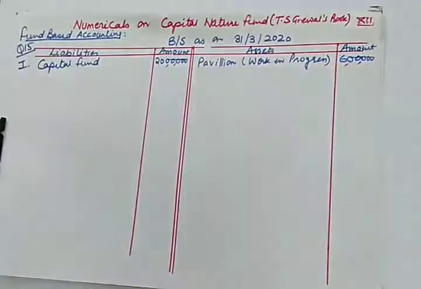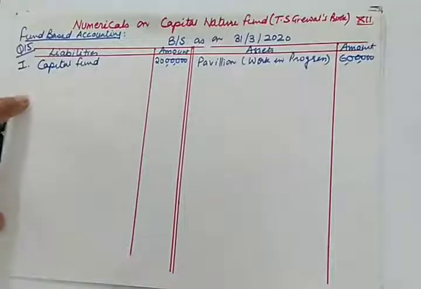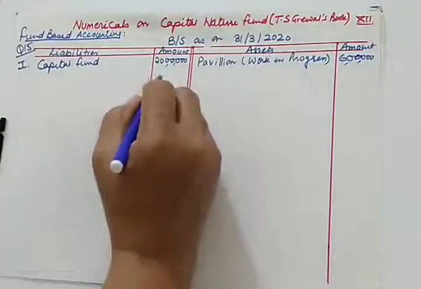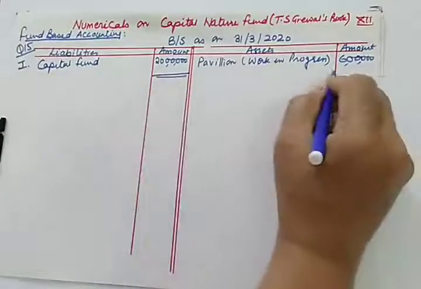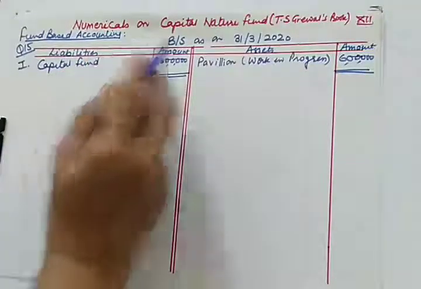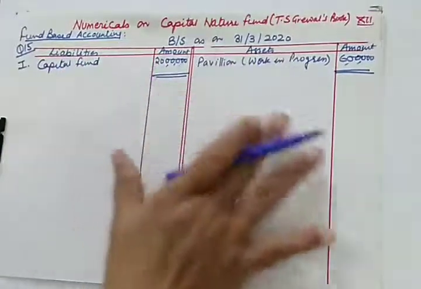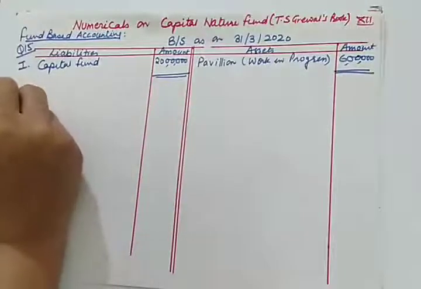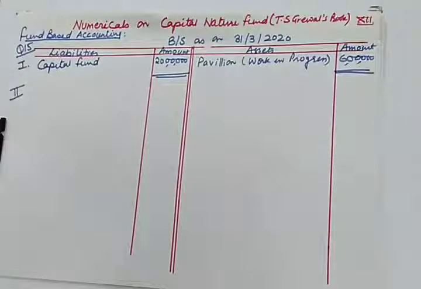Because there is no fund, it means that whatever fund we had is already transferred to capital fund. So there is no further adjustment required in this case. Because this is an abstract of the balance sheet, you will not be showing full figures and your balance sheet will not tally.